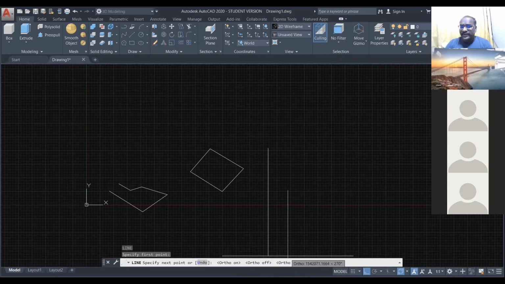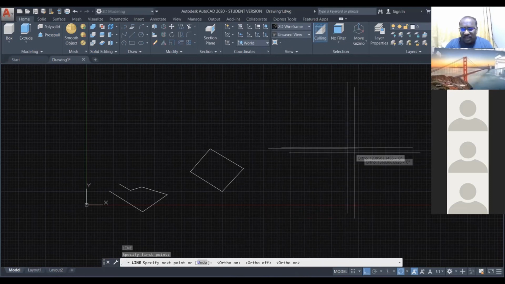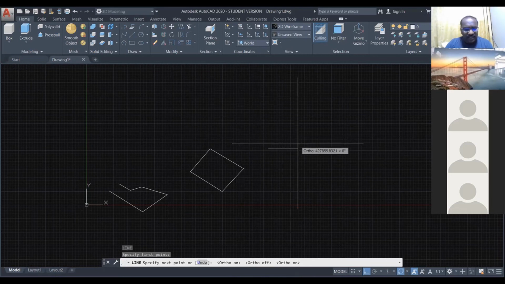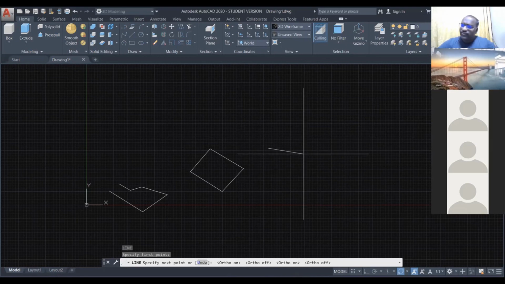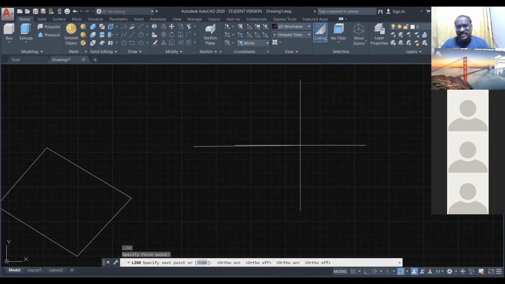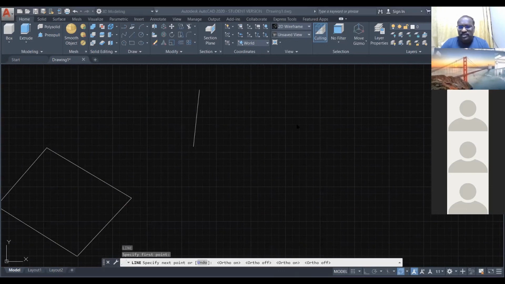See, also you can see here ortho on. Ortho is already on. If ortho is on, your line will move only horizontal or vertical. If I turn off ortho, see, my line will move freehand. It moves anywhere. See, I cannot pick an exactly horizontal or vertical line.